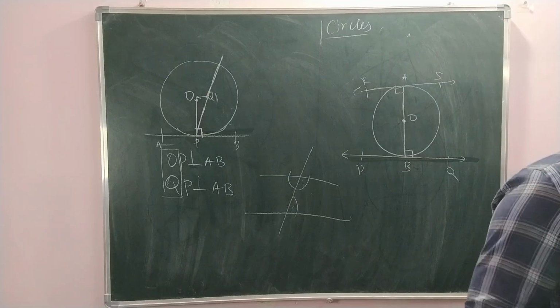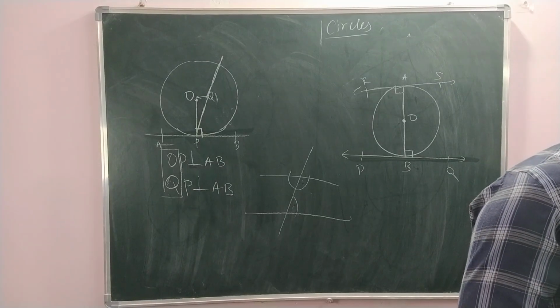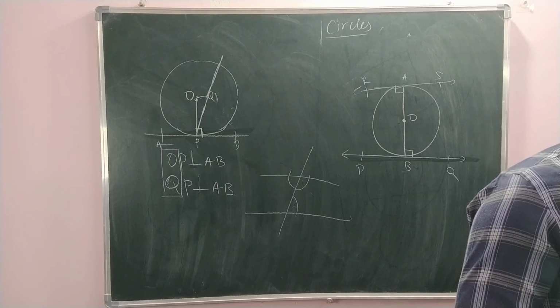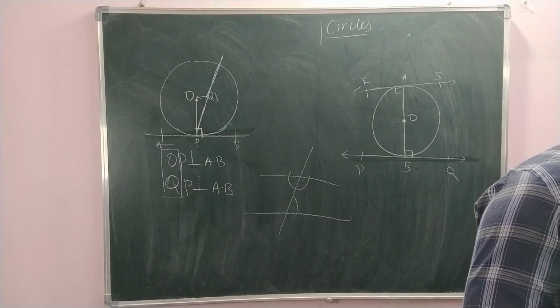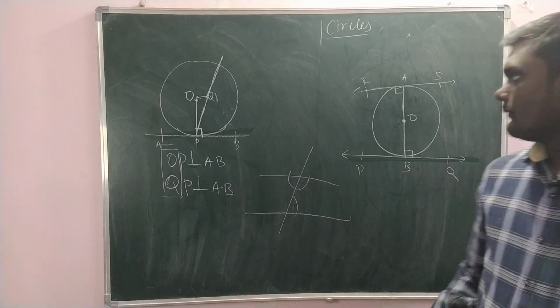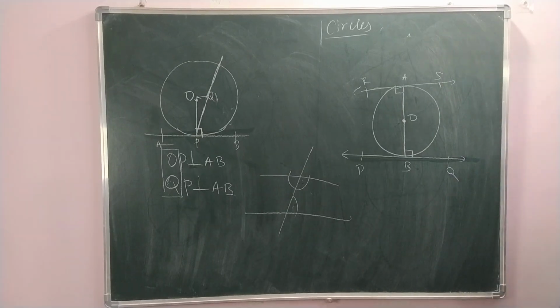Question number 6. The length of the tangent from a point A at a distance 5 cm from the center of a circle is 4 cm. Then find the radius of the circle. Easy. You don't understand the question, do you? Read the question once.